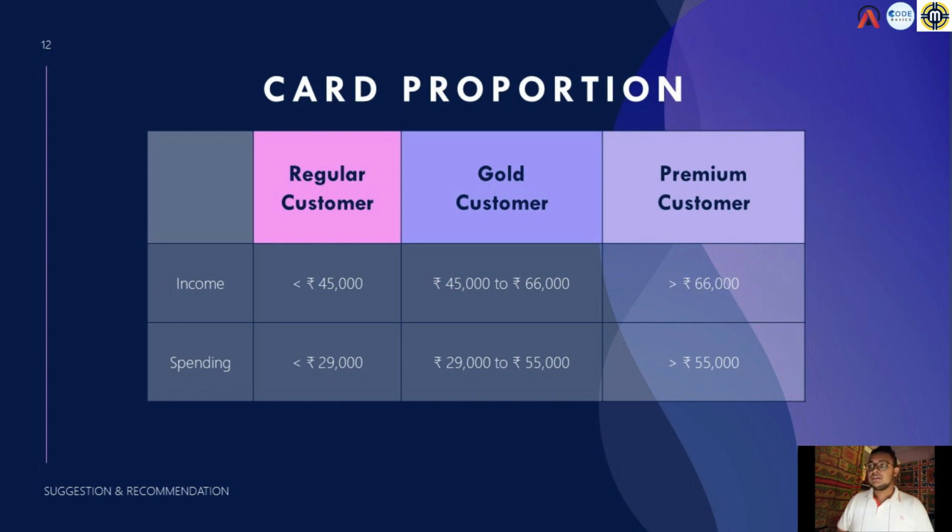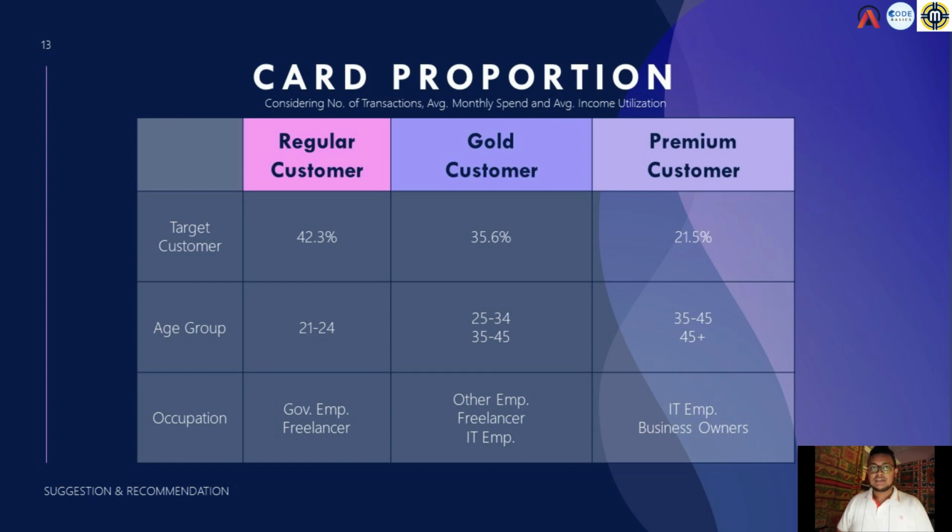And our third category, the premium customer category, is targeted at customers having monthly income greater than 66,000 rupees and monthly spending greater than 55,000 rupees. Now the second way we can add customers into categories is by the particular target customer. To introduce a new line of cards, the first focus is on the reach of the card to each and every customer.